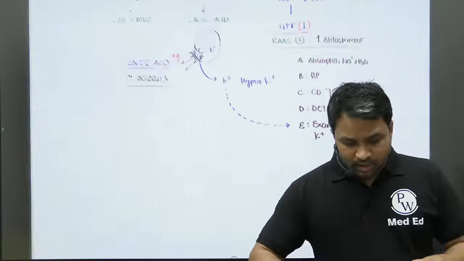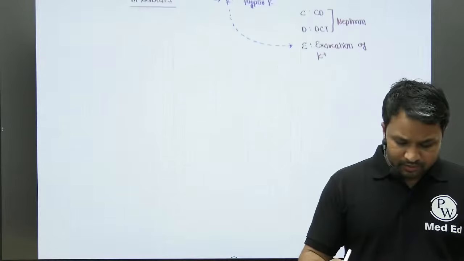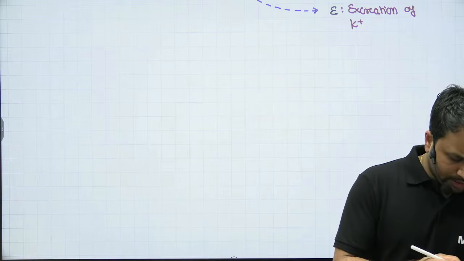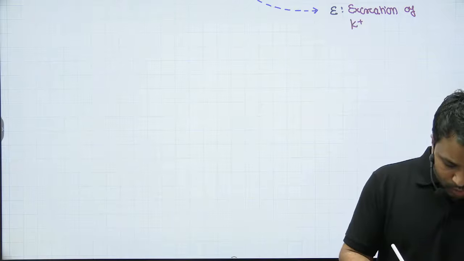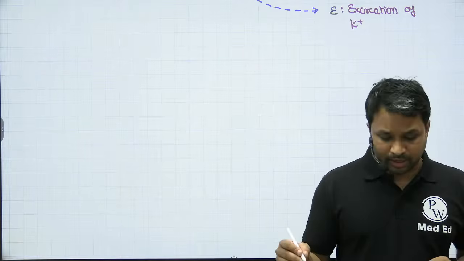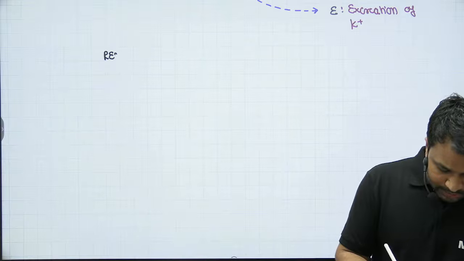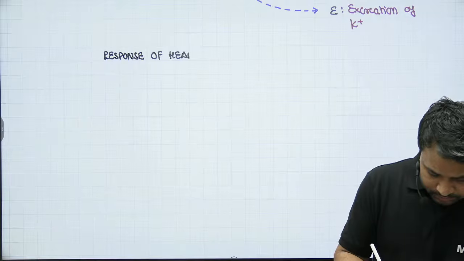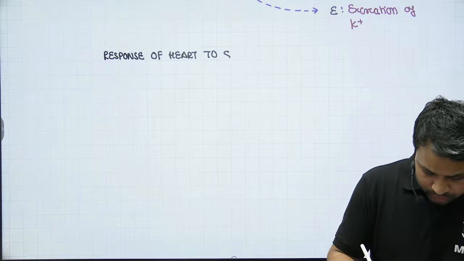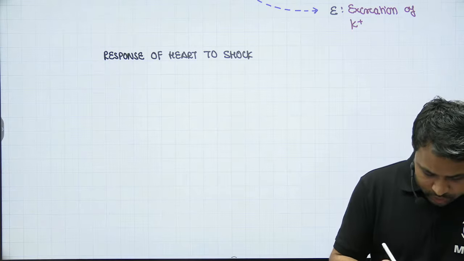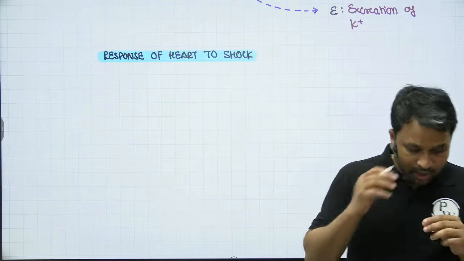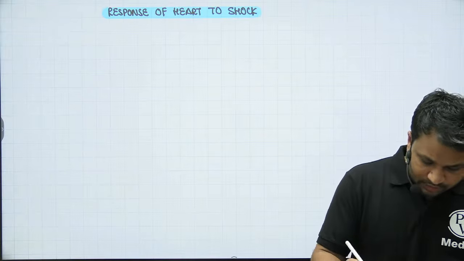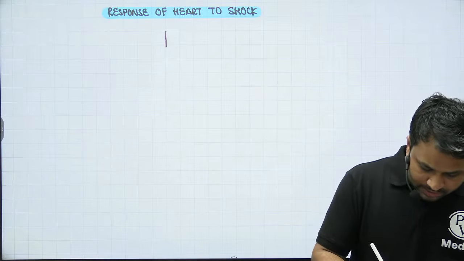Now, I can continue to go on and on in terms of mechanism. One more thing that I would like to state here is how your heart responds to it. So we'll talk about the response of the heart to shock, or I can say less circulating volume of blood. All this is going to be during the compensatory phase. Now, how is the heart going to respond? Take this as a representation of the heart.